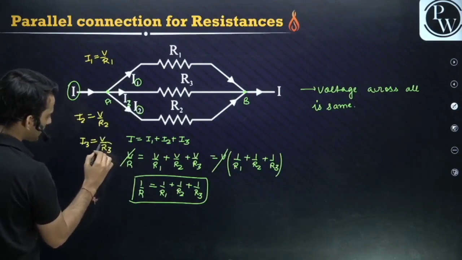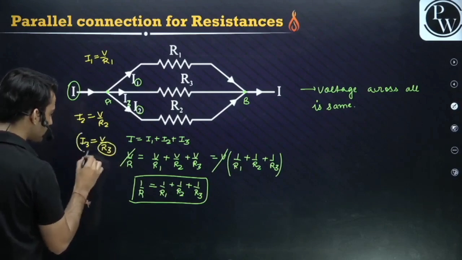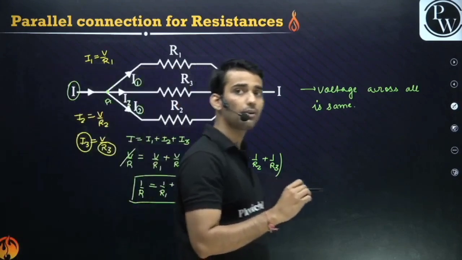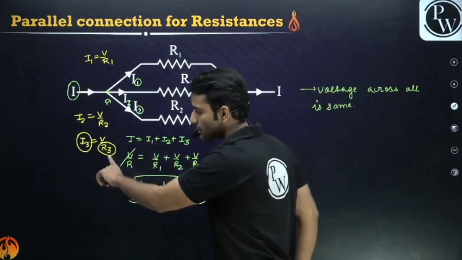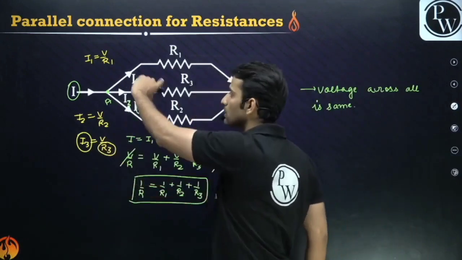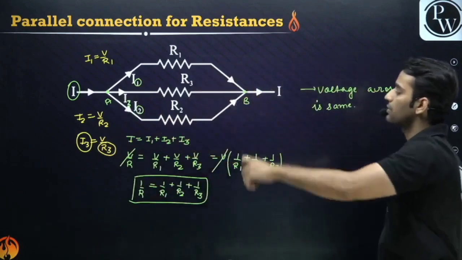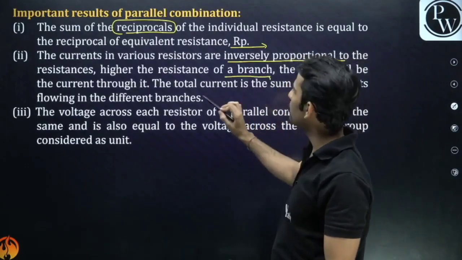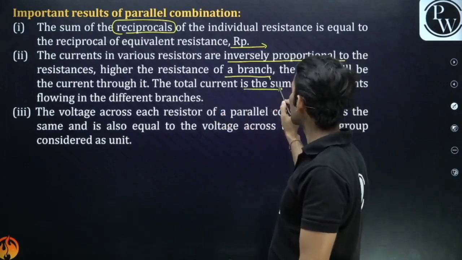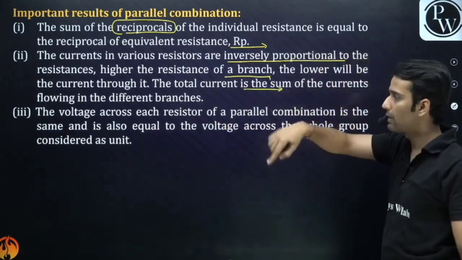So you can see the current through each resistance and the value of that resistance are inversely proportional. More resistance means lesser current through that resistance or branch. This is what is written here. Higher resistance means lower value of current, and total current is equal to the sum, that is I equals I1 plus I2 plus I3.